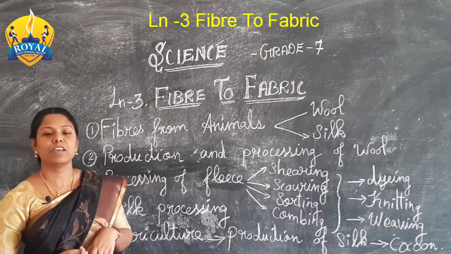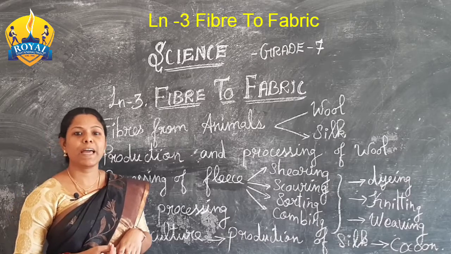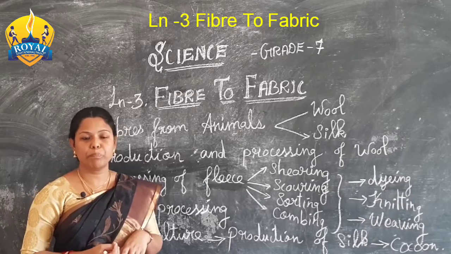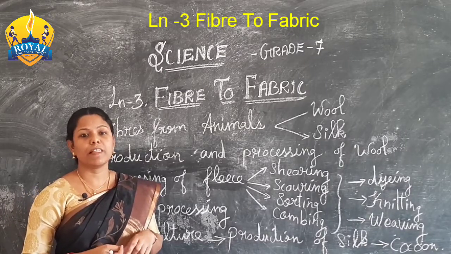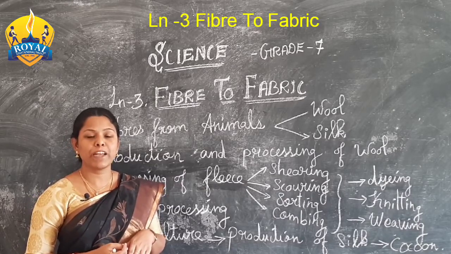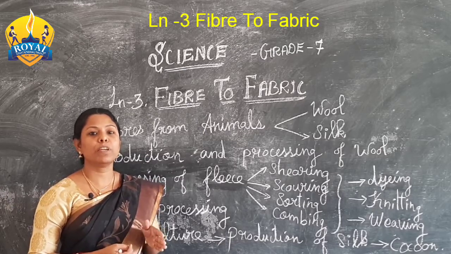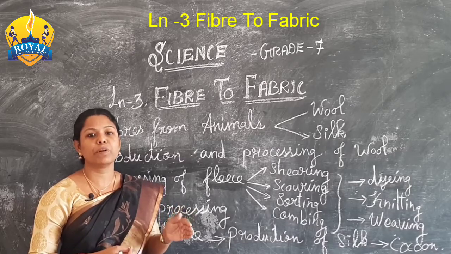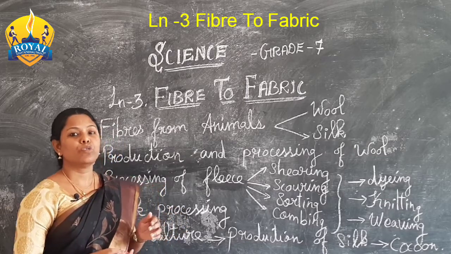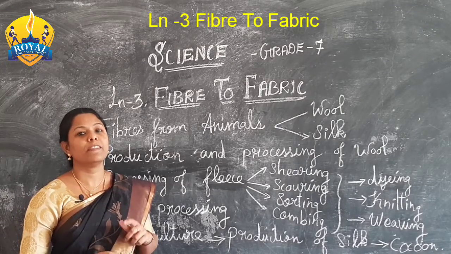Natural fibers are obtained from plants and animals naturally, whereas synthetic or artificial fibers are made by humans. So the synthetic fiber is a man-made fiber. From the two types, natural and synthetic, today we are going to learn about the natural fibers.